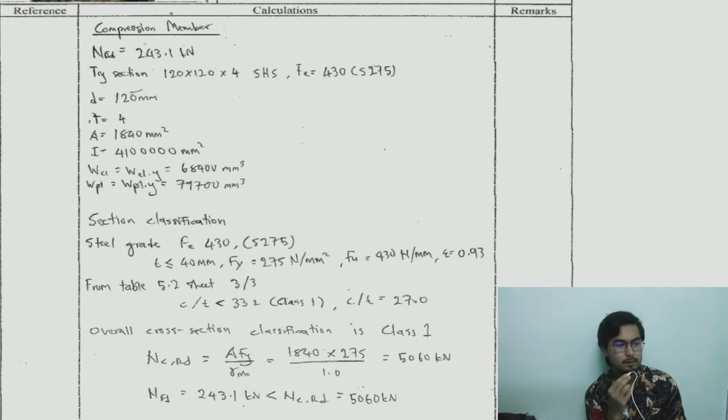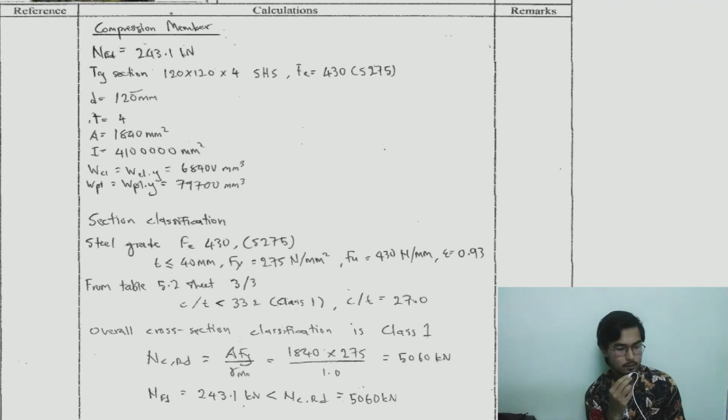Okay, and the area and WPL we got from the table. Okay, the section classification, as you can see, use steel grade Fe 430 S275, and then the overall cross section classification is class 1.